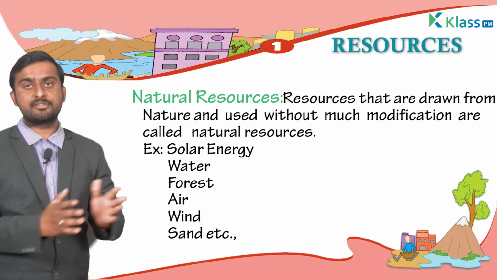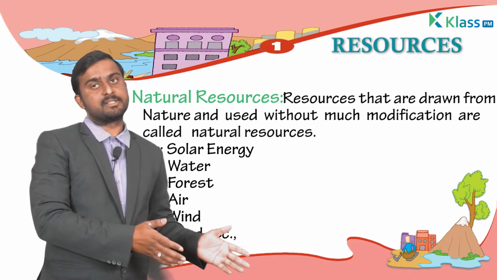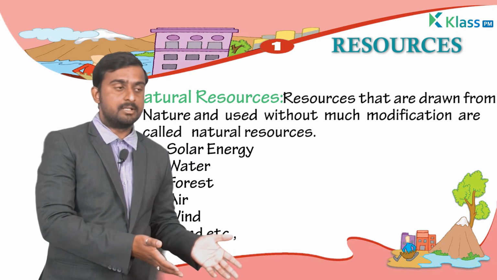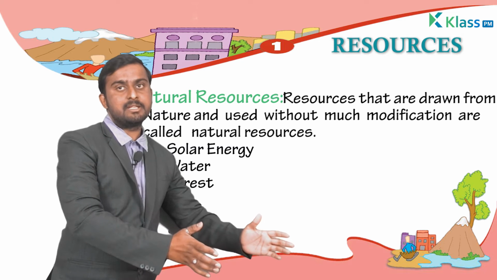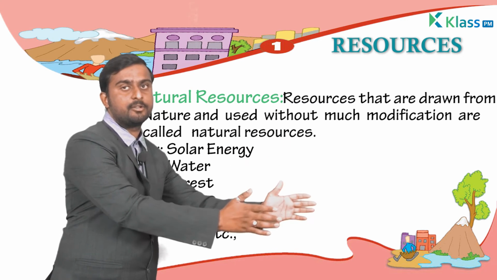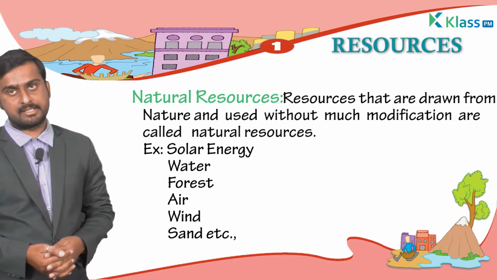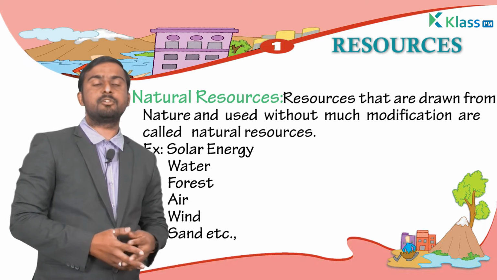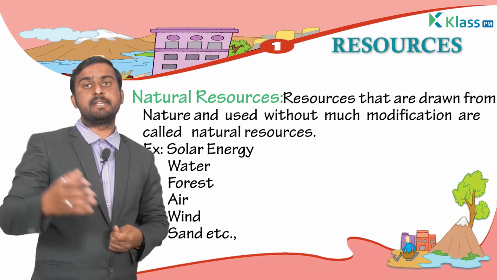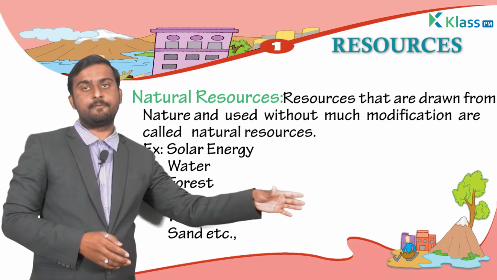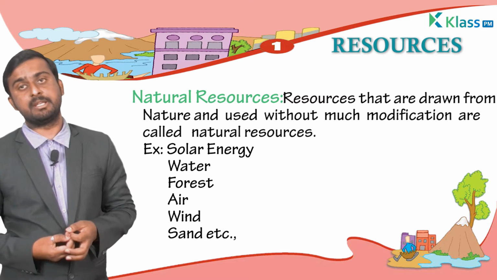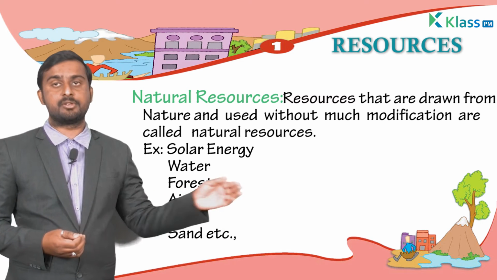So these are the natural resources. Trees and forests are natural resources where now we have a limit, because a particular part has been burnt and only half of it remains. Not only burning, we can say deforestation is also a main thing which destroys the forest.